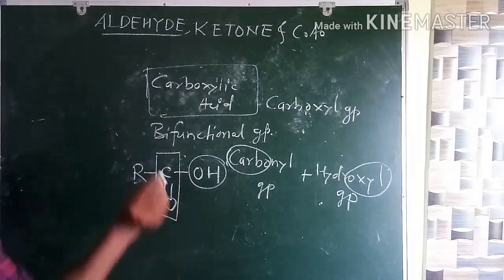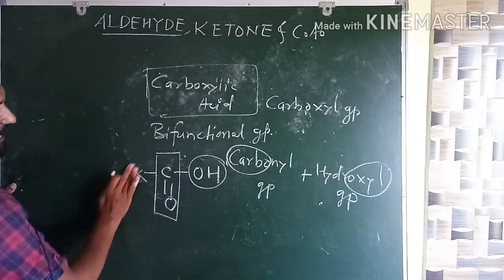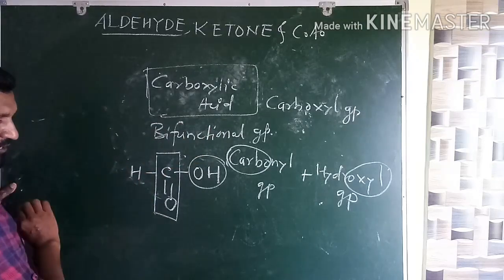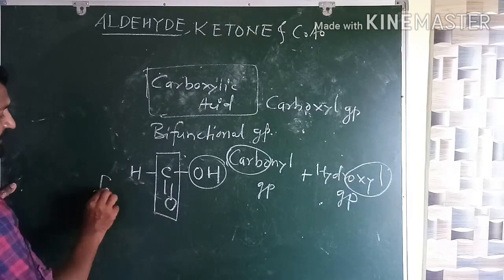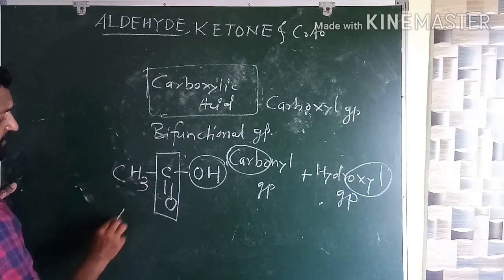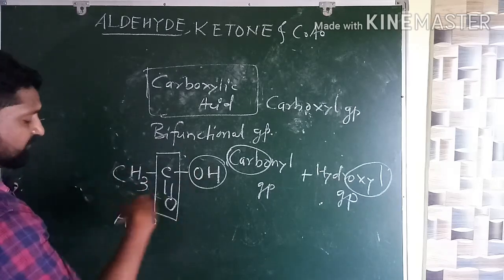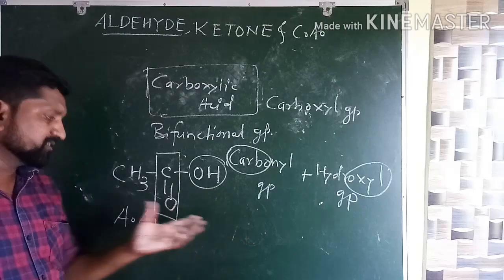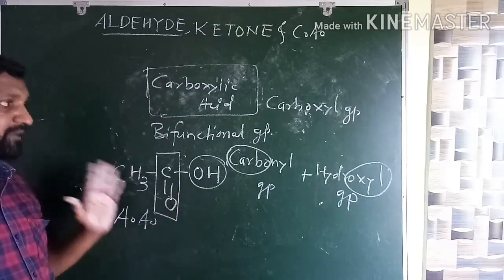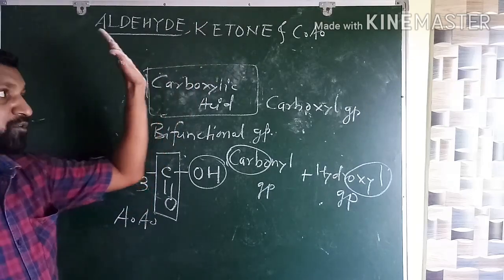So let us have one example like aldehyde and ketone. Replace this R with the first member, that is hydrogen. It will become formic acid. If we write CH3, it will become acetic acid. As the length of the carbon chain increases, the name will change. So this is a simple introduction of the aldehyde, ketone and carboxylic acid.